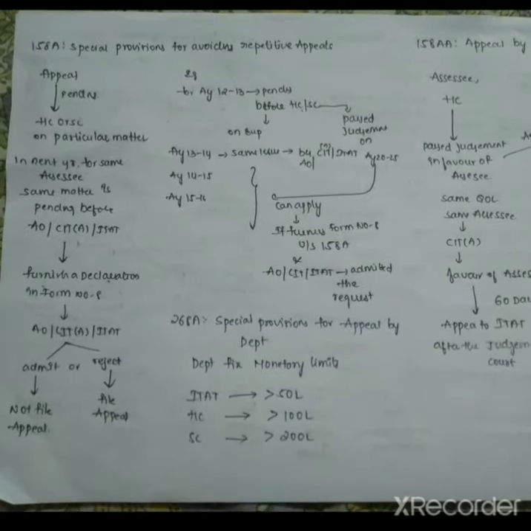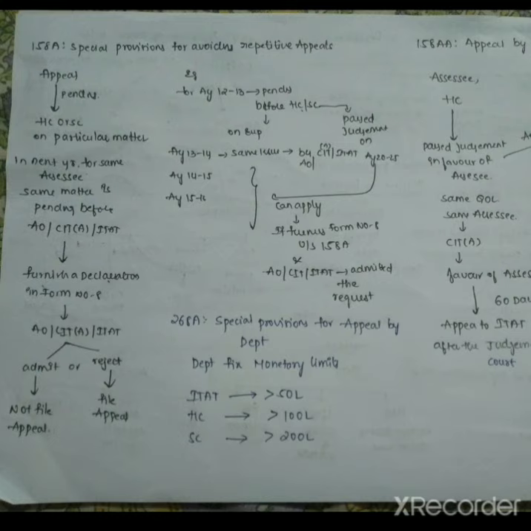And next, 158A. Special provisions for avoiding repetitive appeals for cases pending before the High Court or Supreme Court. Regarding an expenditure, SSC says it should be allowed, and the department argues that it should be disallowed, and every year the department disallows that expenditure. So the case is pending before the High Court. And the next year also, for the same SSC, the same expenditure was incurred, and an appeal was filed to CIT, and the next year also the same matter, same issue. Every year the same matter, same issue is going on.